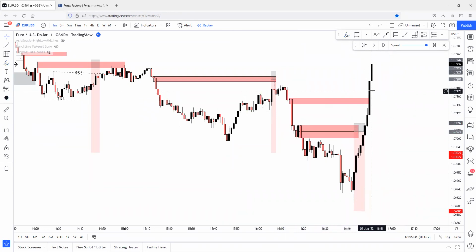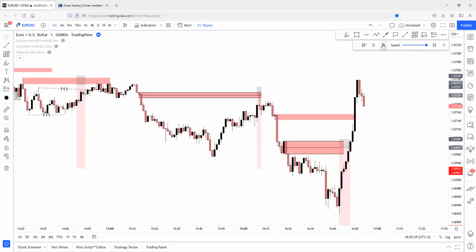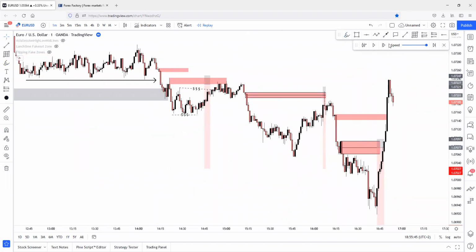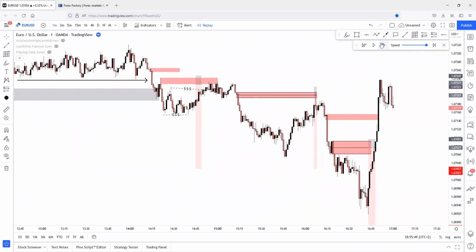So yeah, session will close in 9 minutes. Let's see if we can get any confirmation, but I don't think so. Were there any? No, there wasn't any. As you can see, there wasn't any zone that price is reacting on. Closing in 4. Yeah, session has closed. That's it for this session.